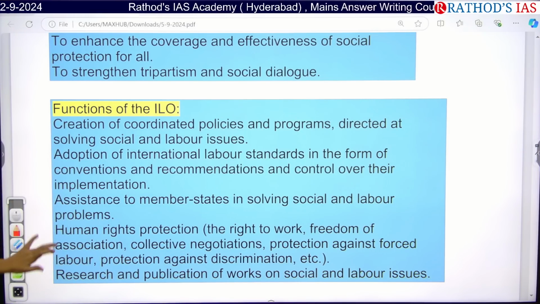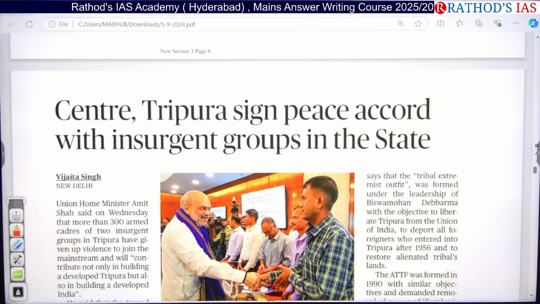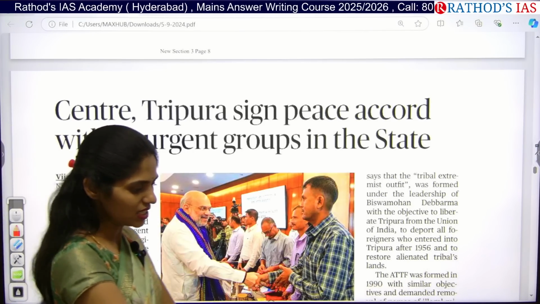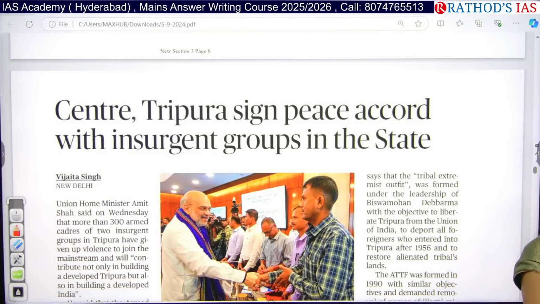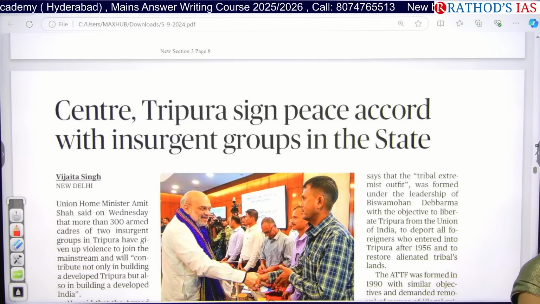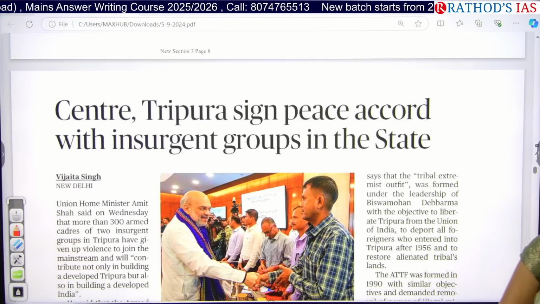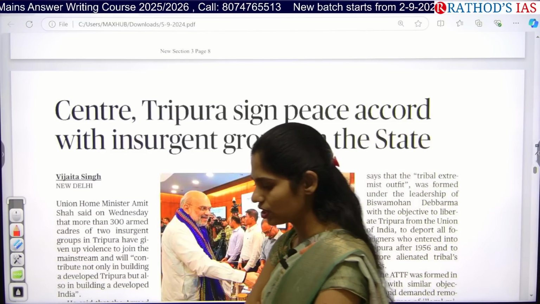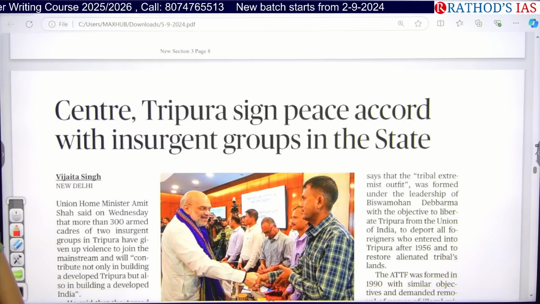Okay, clear? See this article: Centre, Tripura signed peace accord with insurgent groups in state. As you all know, insurgency is very high in the Northeast. So what are the important reasons for high insurgency in this northeast region? Naxalites come under the red corridor, which is in the central part. But in Tripura, Nagaland, and these regions, there is high insurgency. There are violent militant groups operating in this region.